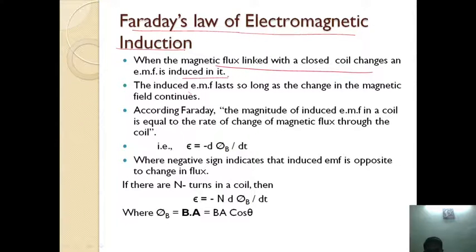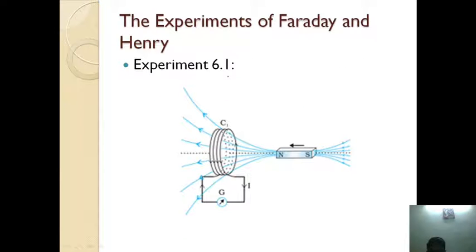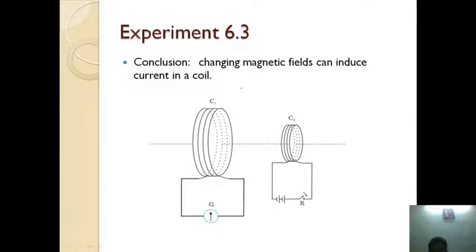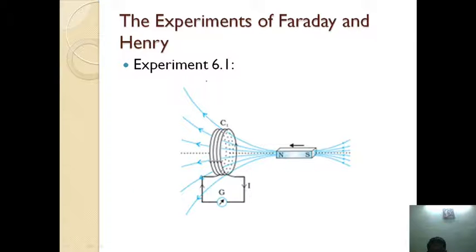In the previous experiment, we concluded that a changing magnetic field can induce current in a coil, but that is not completely true, because it does not depend only on the magnetic field. The current induced in the coil depends on the magnetic flux, not only on the magnetic field. What is changing here? The magnetic flux linked with the coil is changing.